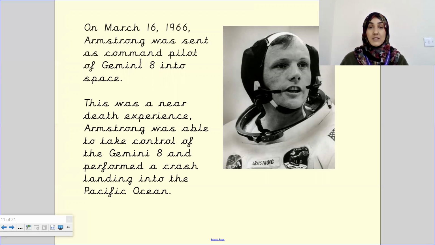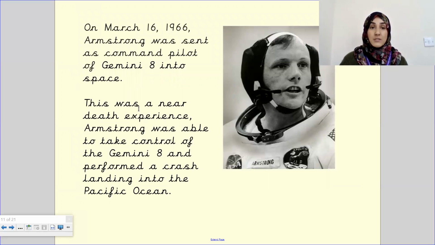So that is someone who is actually in charge of the spacecraft, or who is piloting the spacecraft. As command pilot of Gemini 8. Gemini 8 is the name of the spacecraft that he was in charge of, into space. This was a near-death experience. Armstrong was able to take control of the Gemini 8 and performed a crash landing into the Pacific Ocean.